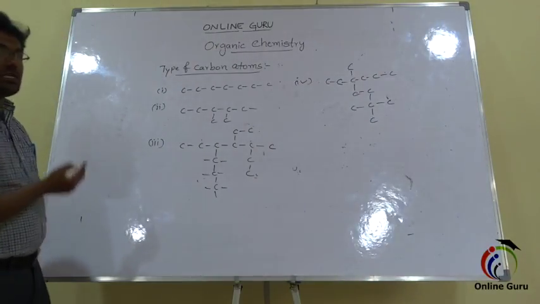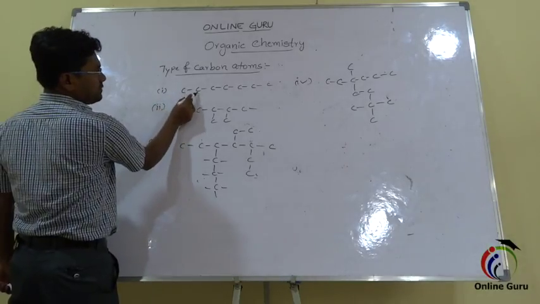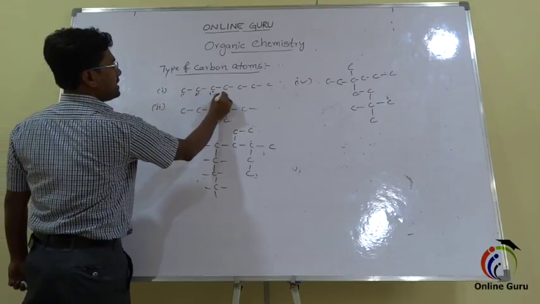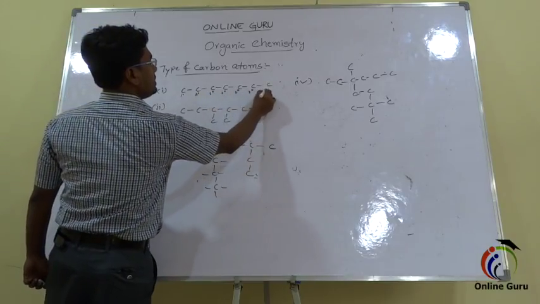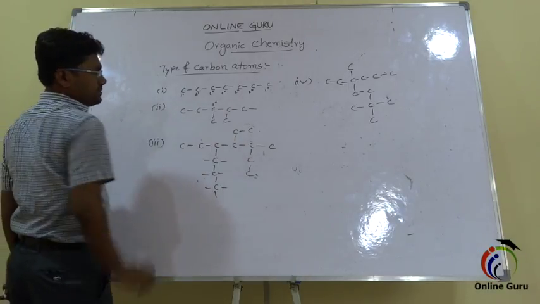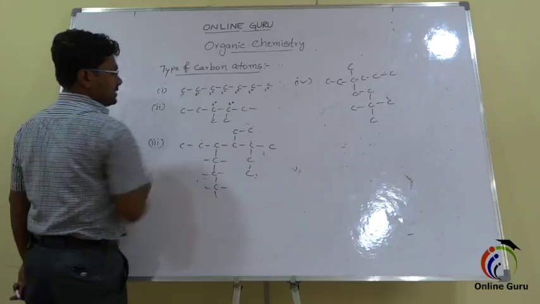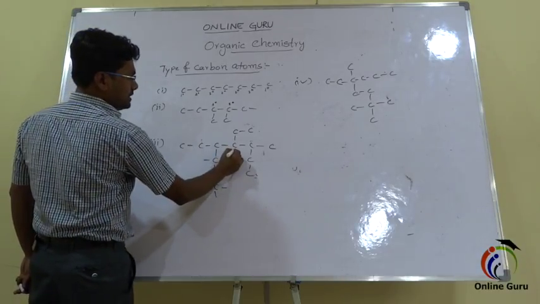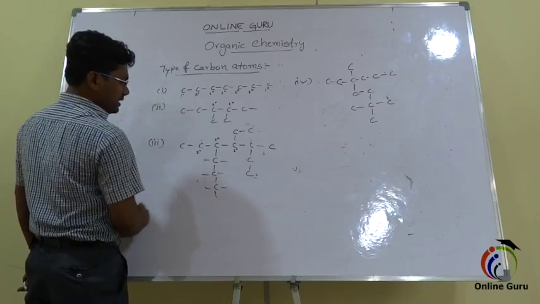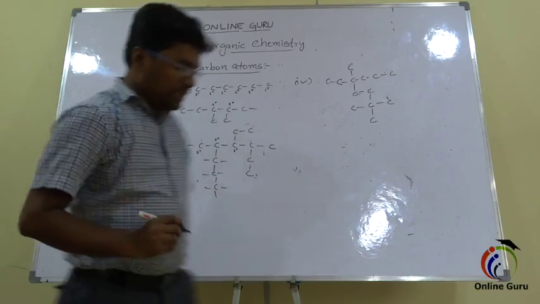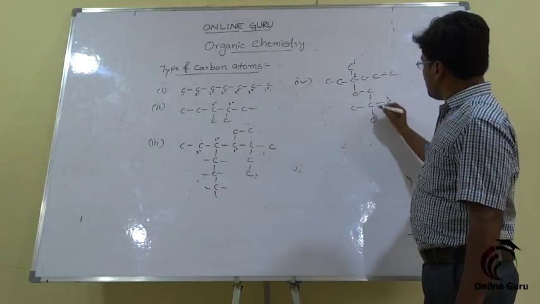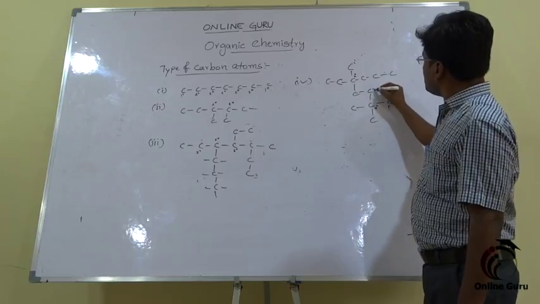If you go to the first example, here this carbon is bonded with one other carbon atom. That's why it is primary. It is secondary. It is secondary. It is secondary. Secondary. This is primary. Like that. Here this is tertiary. This is also tertiary. And this is also 3 degree. And this is also 3 degree. This is 2 degree. And finally, here this is 1 degree, but this is 4 degree. And this is also 4 degree. Here 1 degree, this is 2 degree.